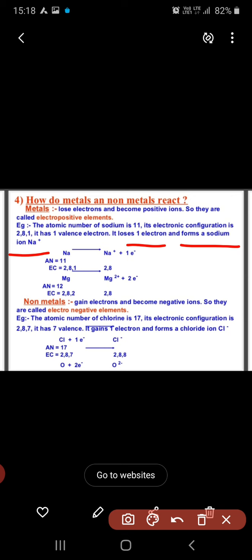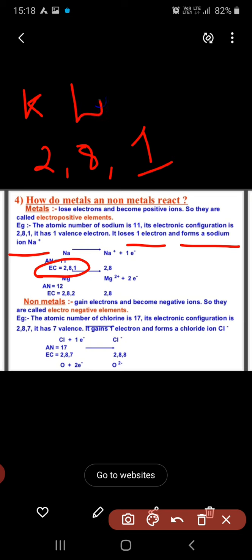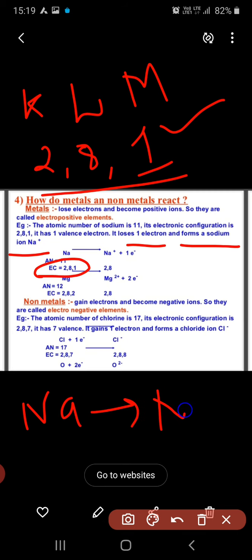See here, the electronic configuration for sodium is 2, 8, 1. That is, in the K shell it is 2, in the L shell 8 electrons, and in the M shell 1 electron. So it loses this electron, and sodium changes into Na plus after losing one electron.